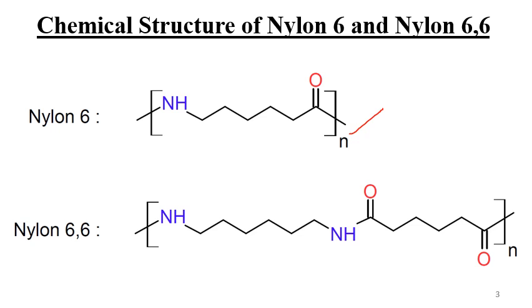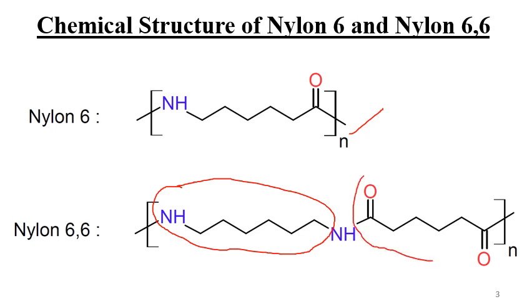This is the part of hexamethylene diamine. This is the part of adipic acid or hexane 1,6-dioic acid, and when both of them condense together, they form a polyamide which is called nylon 6,6. That is why it is called nylon 6,6, because it includes the condensation of two molecules containing 6 carbons each in the backbone.